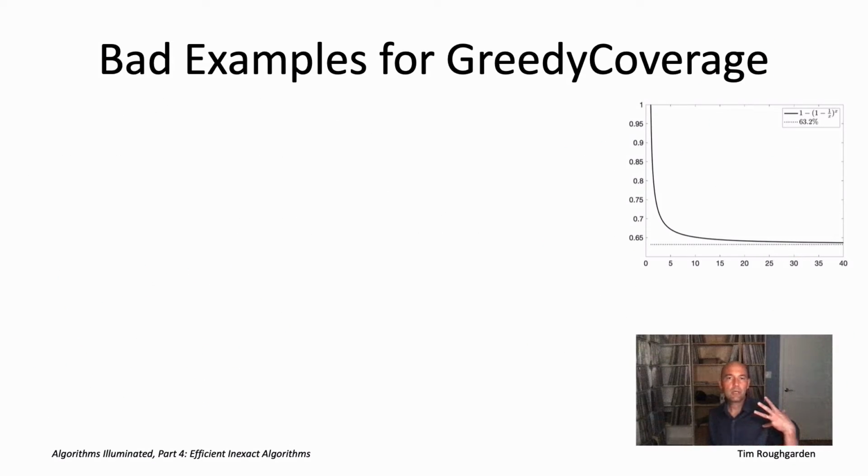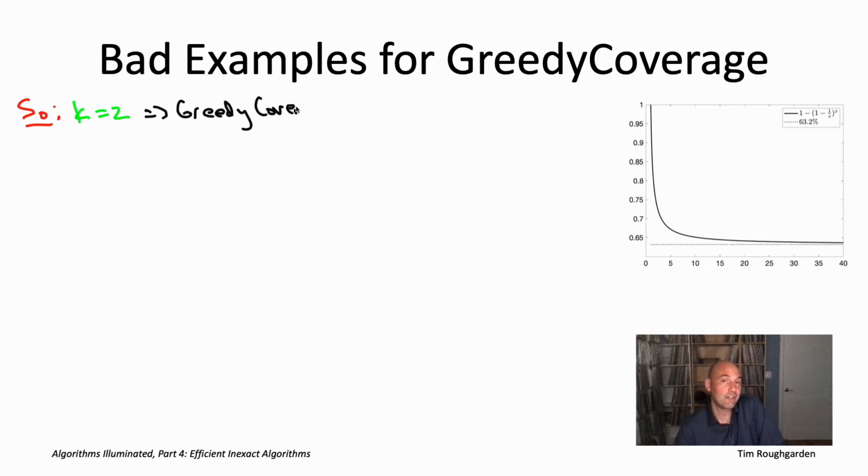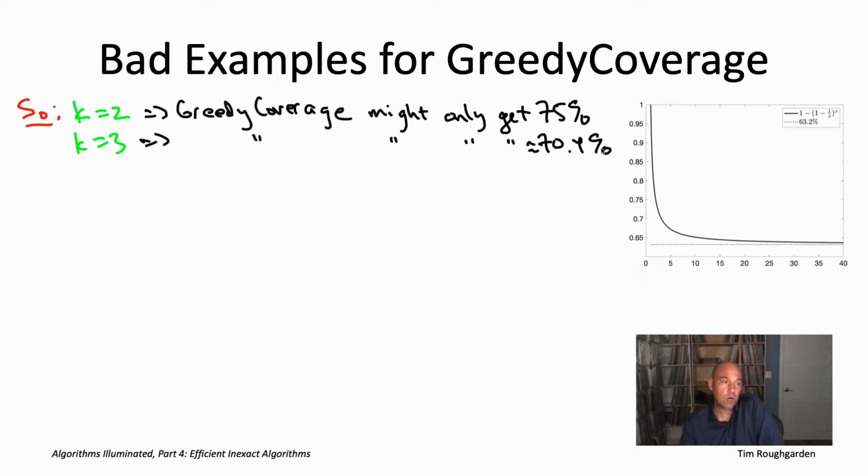So we've now seen two different examples, one where two subsets could be chosen, and the greedy algorithm might achieve only a coverage of 3 when 4 would be possible. So in other words, it might obtain only 75% of the maximum possible coverage. And then with k equal to 3, in that last quiz, we saw an example where it only gets a 57/81 fraction of the maximum possible coverage, which is roughly 70.4%.